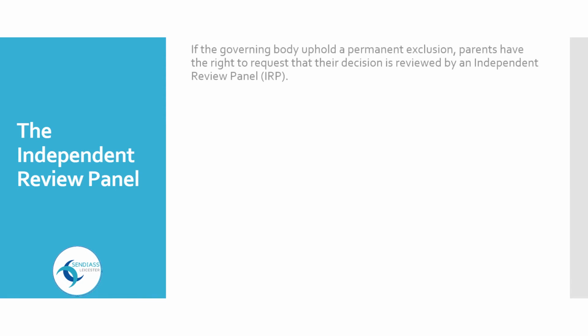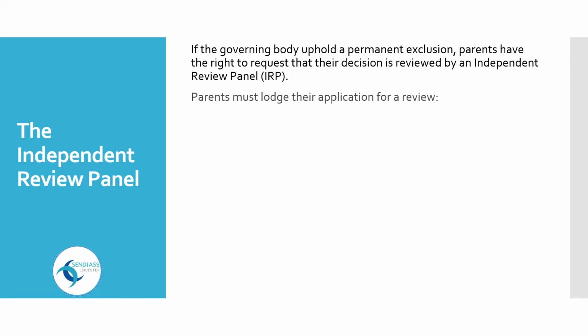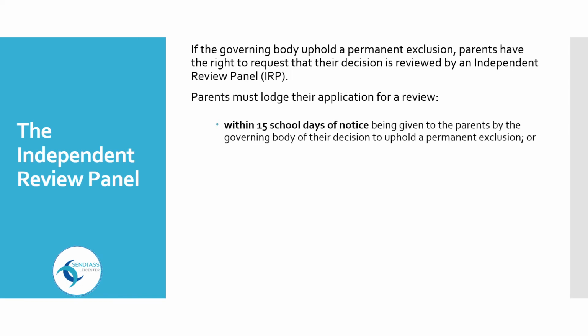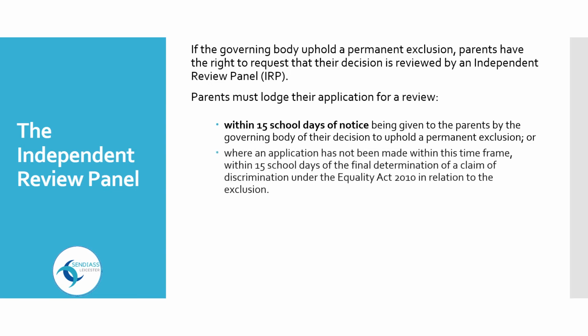The Independent Review Panel. If the governing body upholds a permanent exclusion, parents have the right to request that their decision is reviewed by an Independent Review Panel, IRP. Parents must lodge their application for a review within 15 school days of notice being given to the parents by the governing body of their decision to uphold a permanent exclusion, or, where an application has not been made within this time frame, within 15 school days of the final determination of a claim of discrimination under the Equality Act 2010 in relation to the exclusion.